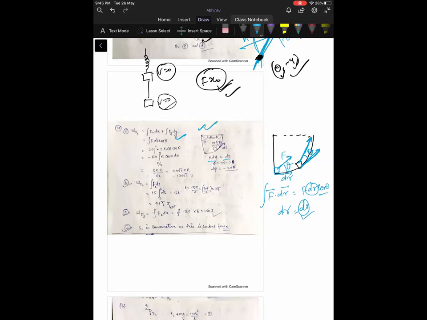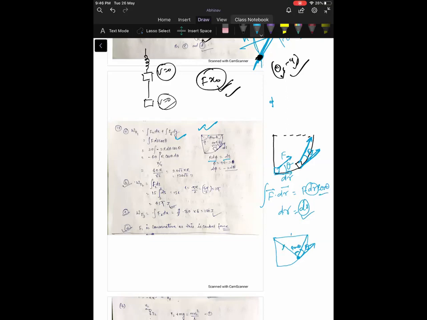Just see the diagram. This is phi, this is 2 theta. I'm drawing the diagram. This is geometry. The particle is here. This is a perpendicular, and this is theta, so this will be 90 minus theta.